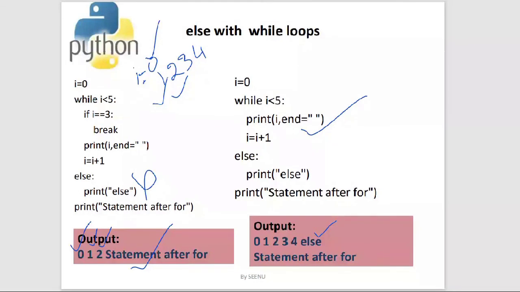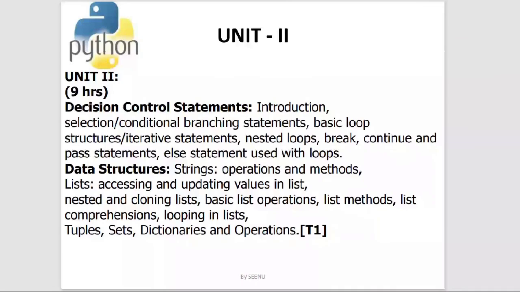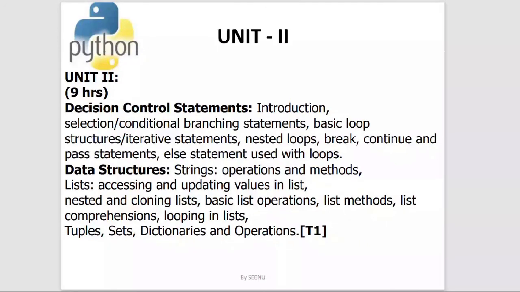I think this is the end of the first part of your unit. So let us take a look into your second unit. Your second unit has two parts. The first part is decision control statements, and the second part is data structures. In the first part, decision control, you would have seen if, else if, ellipse and nested ifs, and all those concepts.